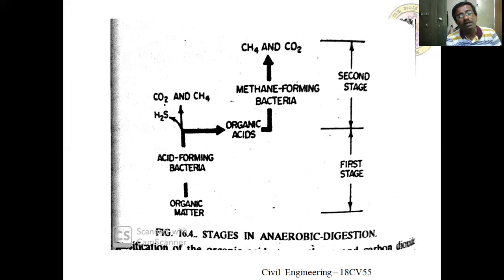Means the conversion of the complex form into humus is carried out in two stages. In the first stage, acid forming bacteria convert it into acids. The particular acid is converted into methane gas as well as CO2 by the methane forming bacteria. This is the degradation of the sludge that takes place in anaerobic condition in two simple stages.